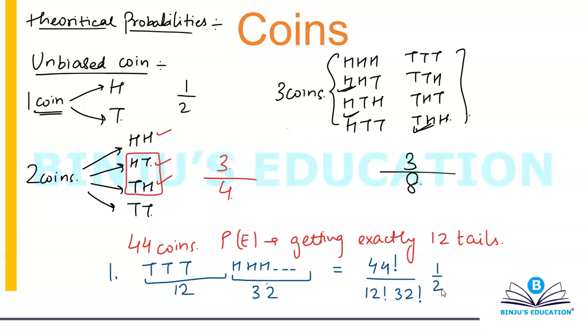So you're going to multiply half 44 number of times. So this will simply become half to the power 44. And this here is your total probability.